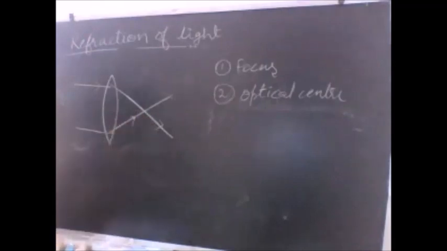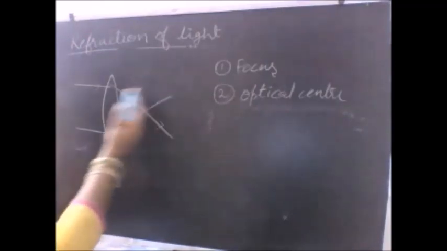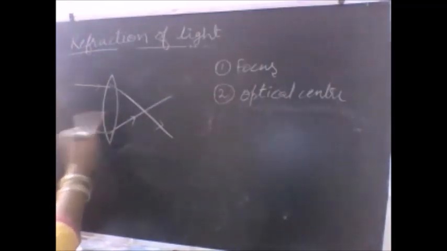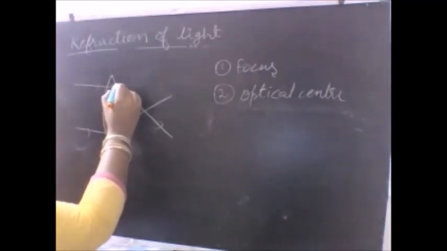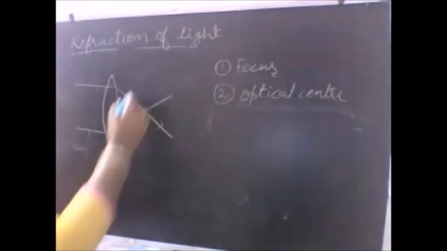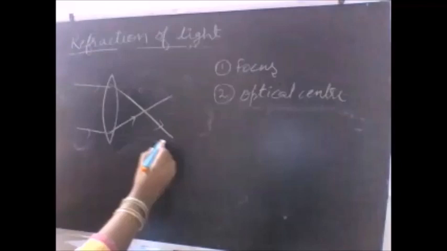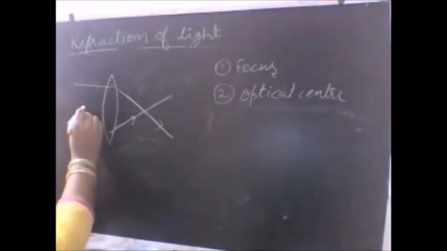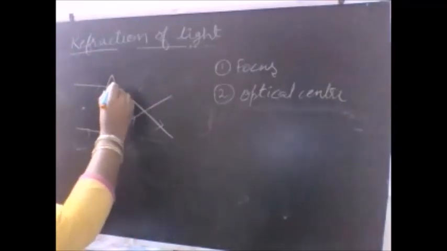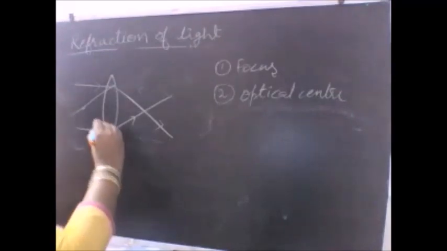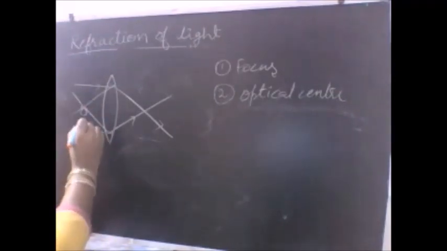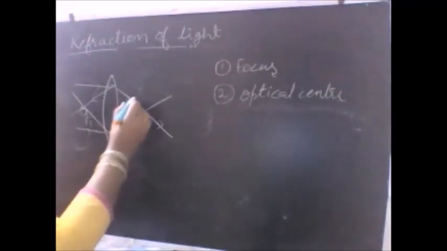It can be the other way around also. The light might be coming from the right side and they will meet somewhere on the left hand side. Assuming that the light is coming from the right hand side, after passing through the lens, they are meeting at a common point. This is called focus.